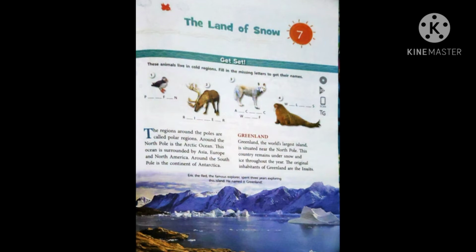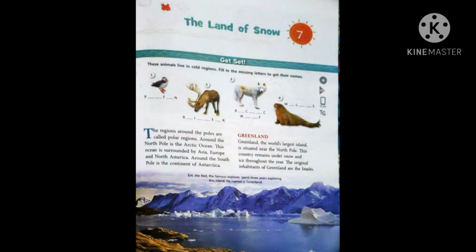Now I have to explain to you about the Arctic. I am going to explain the polar region. You know that around the North Pole is the Arctic Ocean, and around the South Pole is the continent of Antarctica. Now, here I have to explain to you about Greenland.